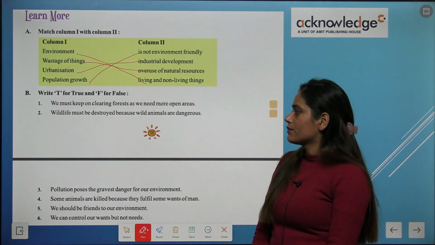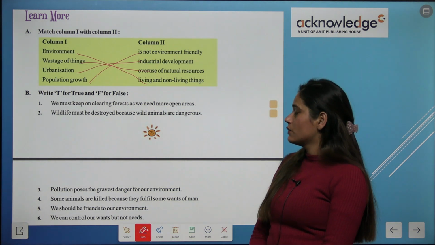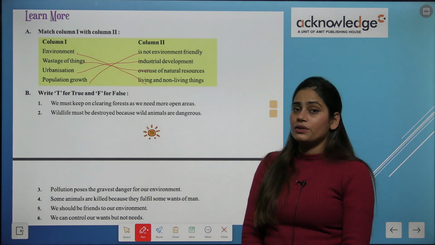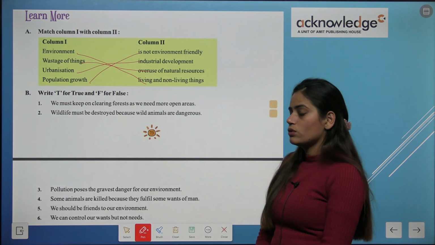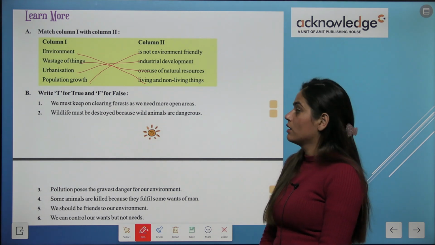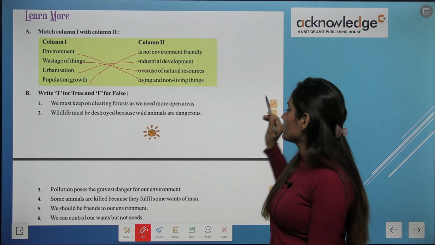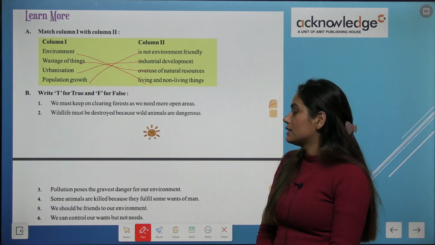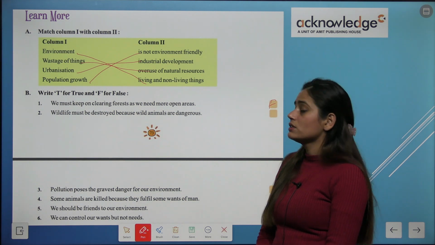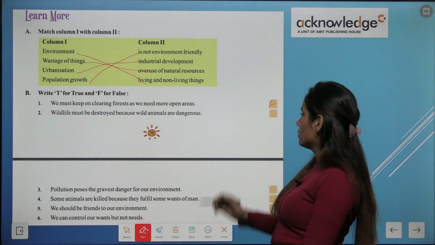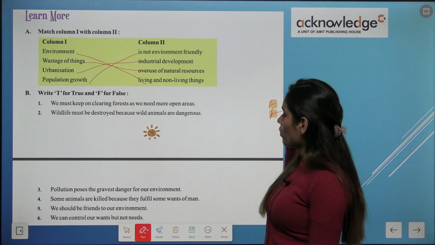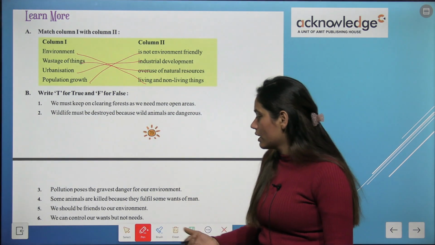We have some true and false. We must keep on clearing forests as we need more open areas. So, should we do this thing? No. It is false. Okay. Wildlife must be destroyed because wild animals are dangerous. No. This is wrong. This is false. We need animals, okay?